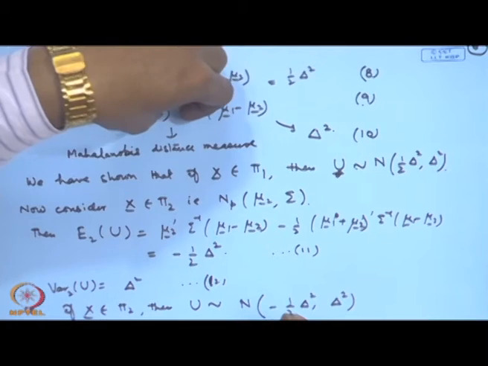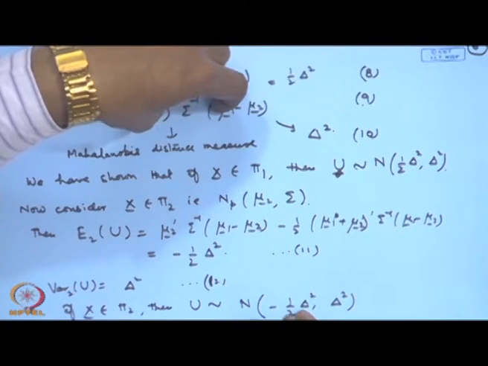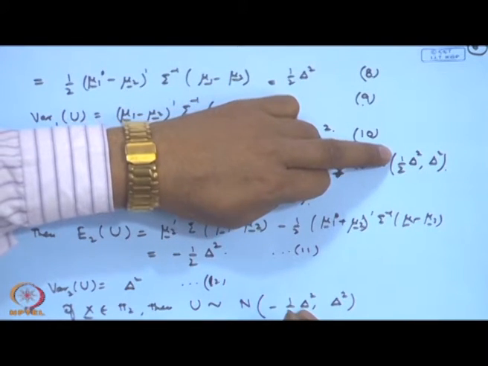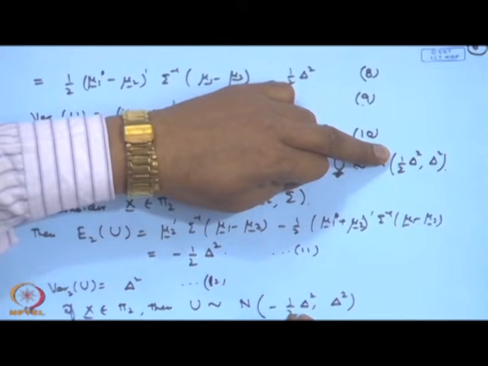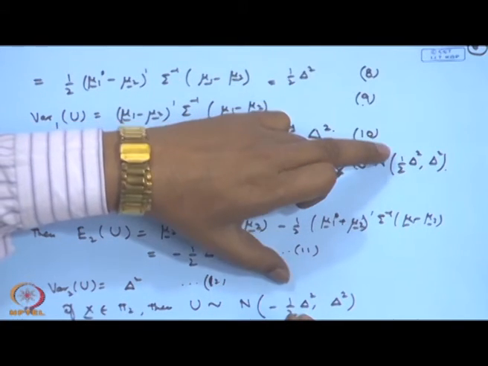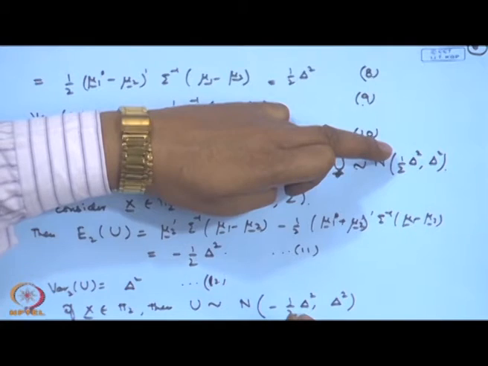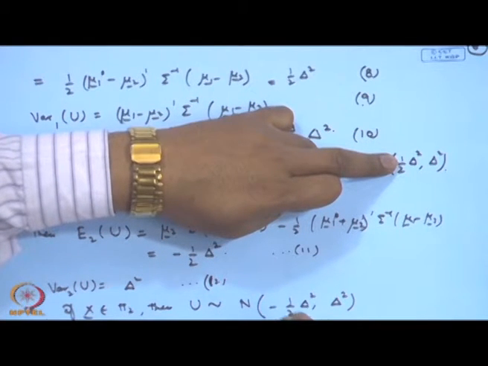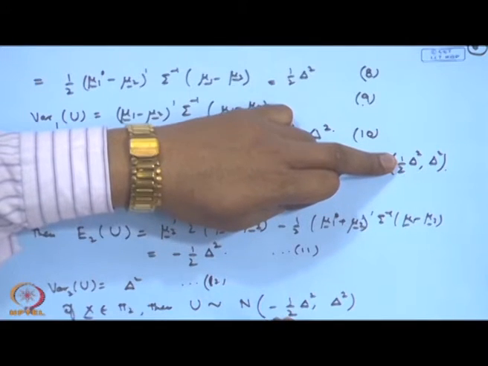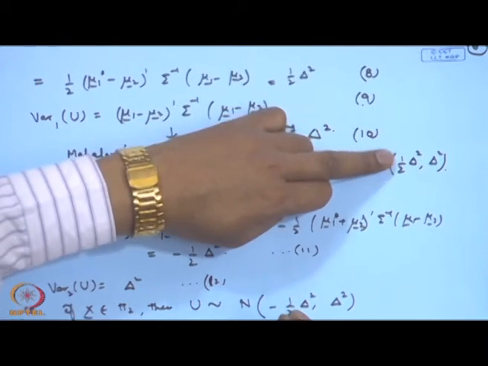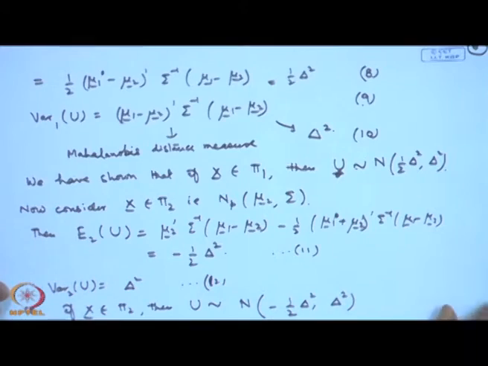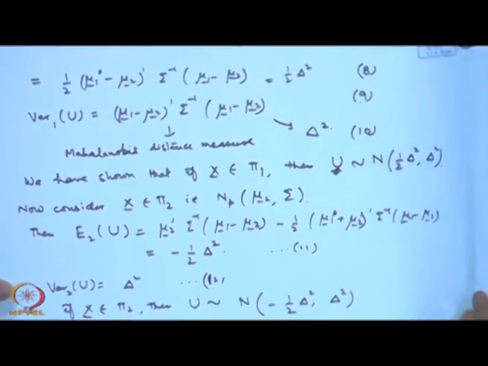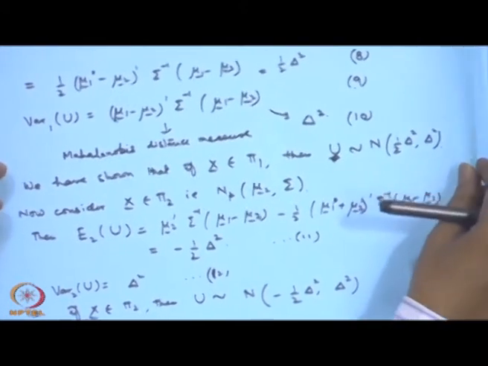So, if the distance between the two populations is given in terms of delta square, then a clear cut demarcation between the populations pi 1 and pi 2 is coming. That means, if x actually belongs to pi 1, then the mean of that is half delta square, and in the other case it is becoming minus half delta square. So, it is exactly on the opposite side. So, this is quite interesting, and you can think that heuristically it is actually a good classification rule.